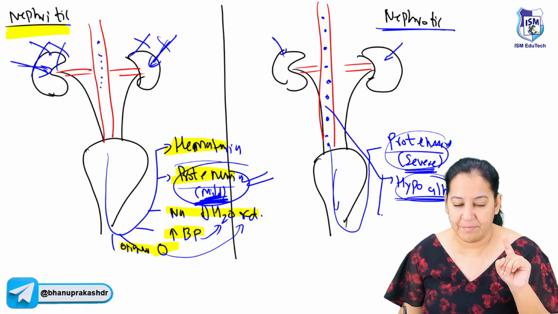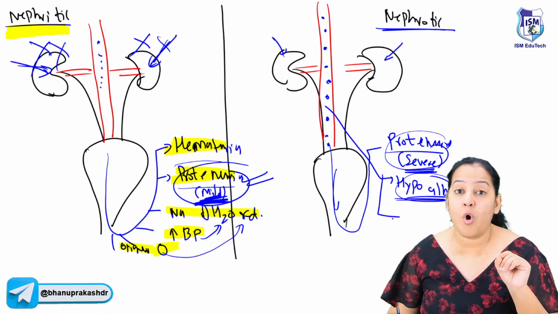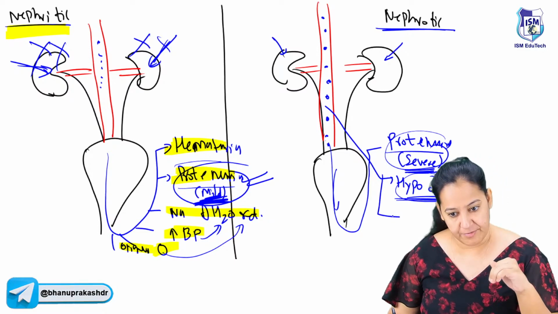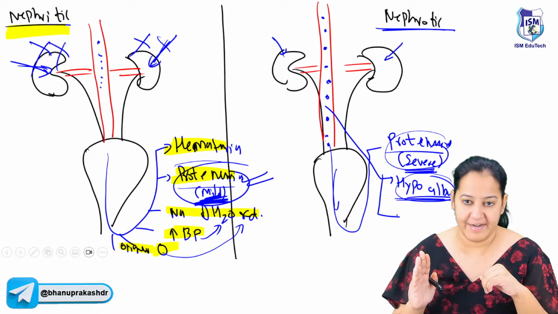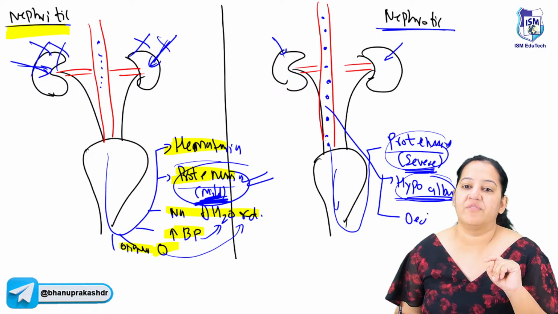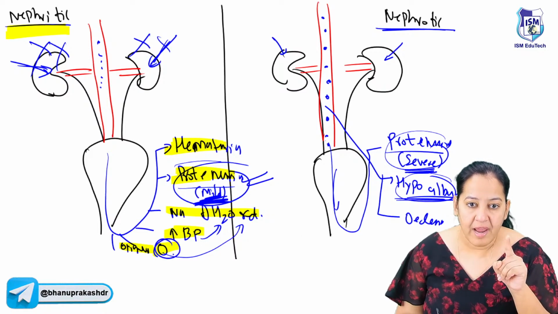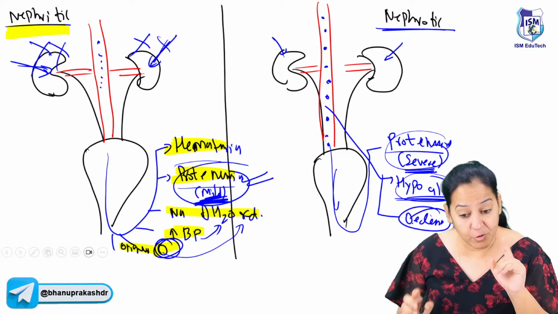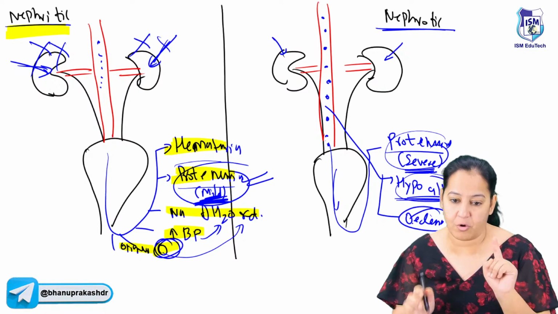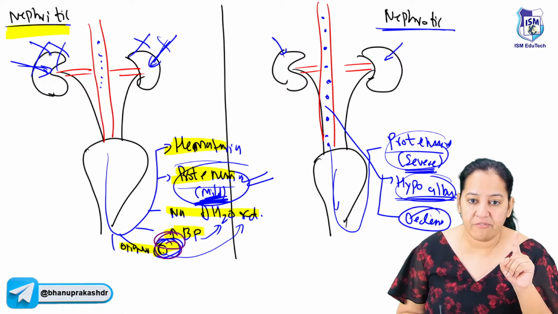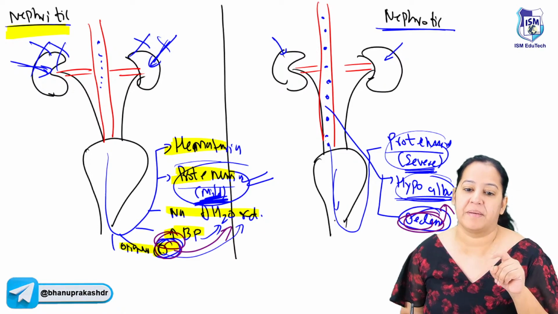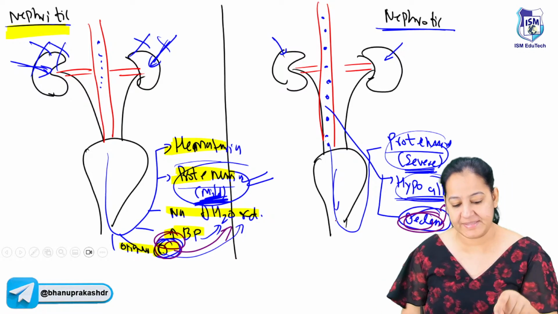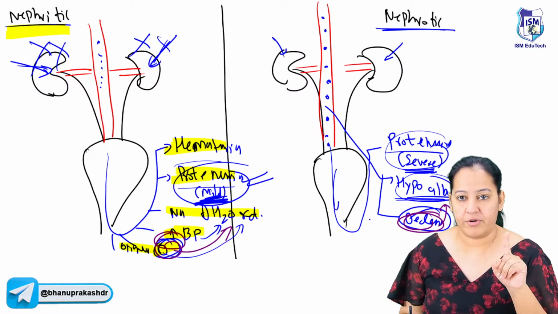What is the function of albumin? To maintain the osmotic pressure. That is inward pressure. Now inward pressure is less and outward pressure is normal, it's more. So it will lead to edema. So we have edema here also and edema in nephritic also, but the cause is different. People, please, the cause is different. In nephritic, the cause of edema is sodium water retention. But here the cause of edema is hypoalbuminemia, that is decreased osmotic pressure. Please understand. Got my point? How many of you got it?